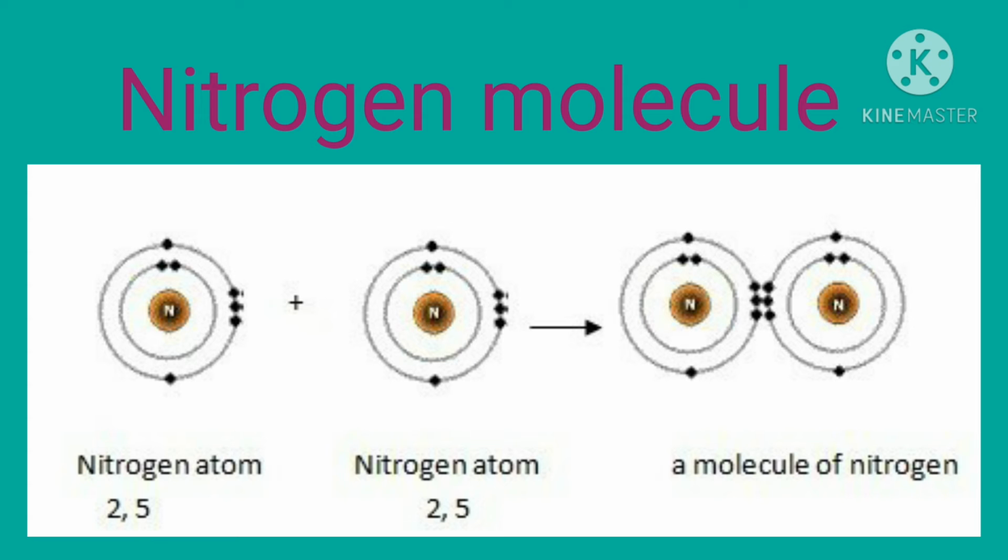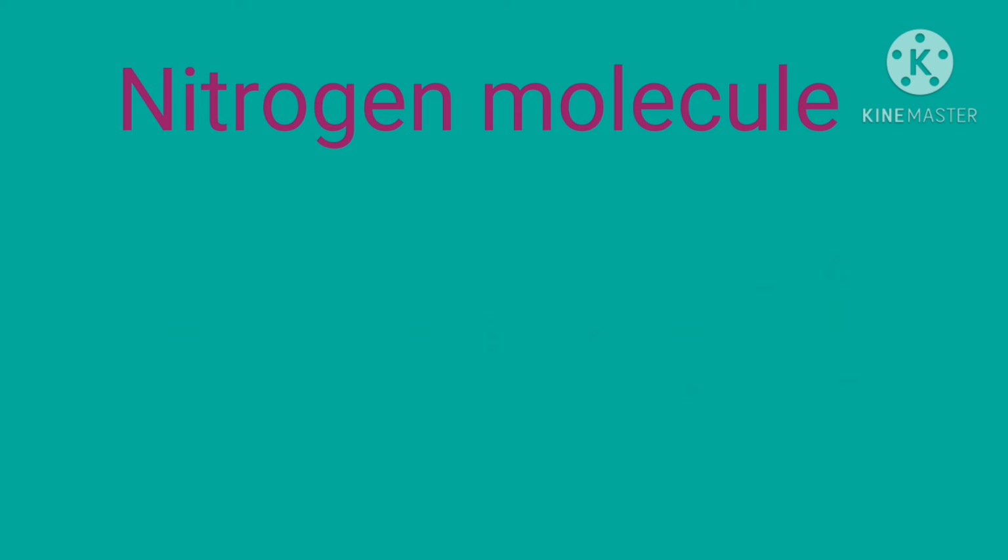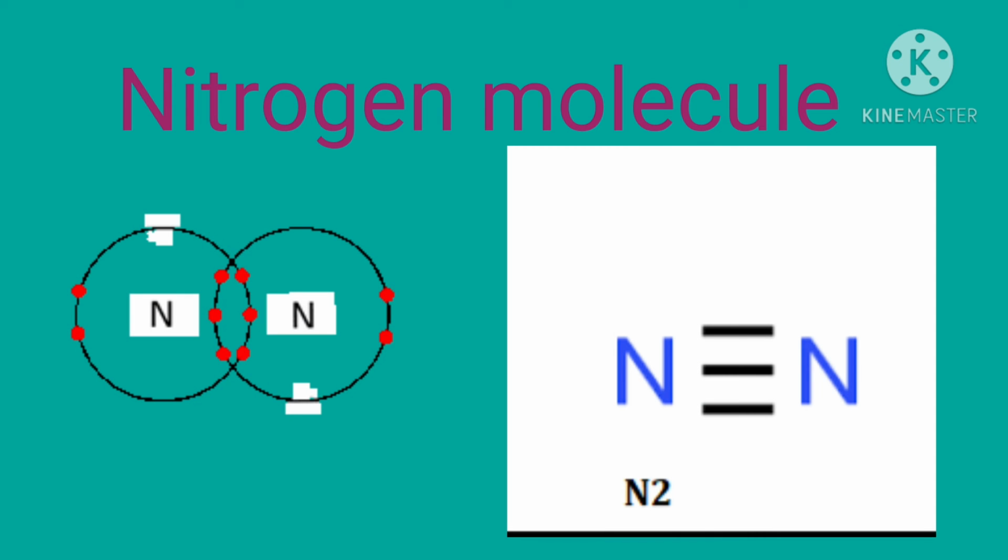There are 6 electrons shared between 2 nitrogen atoms in the form of 3 pairs. Therefore, there is a triple bond between 2 nitrogen atoms in nitrogen molecule. So, nitrogen shares the 3 electrons with another nitrogen atom and forms nitrogen molecule. Triple bond is formed in the nitrogen molecule.